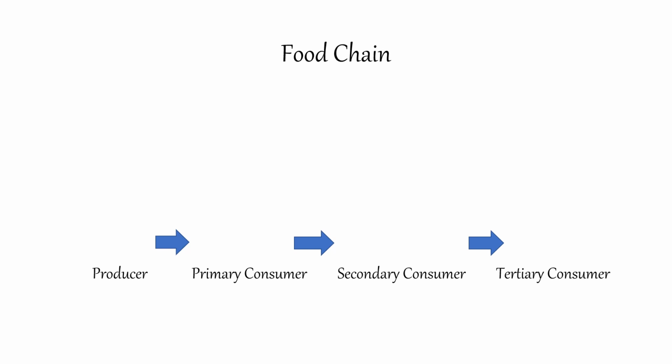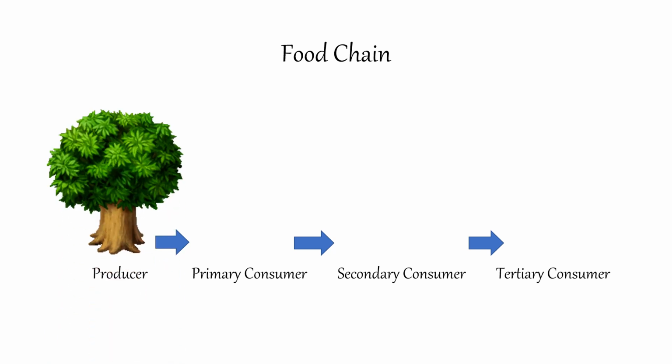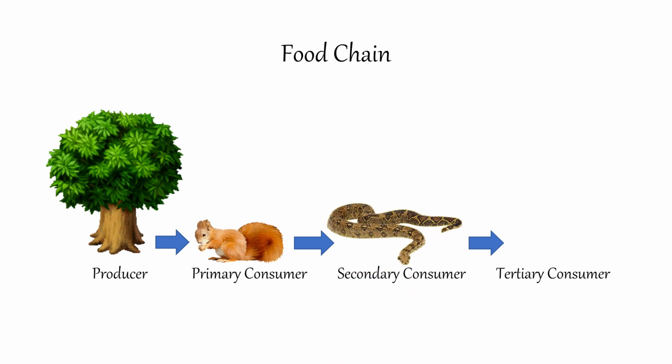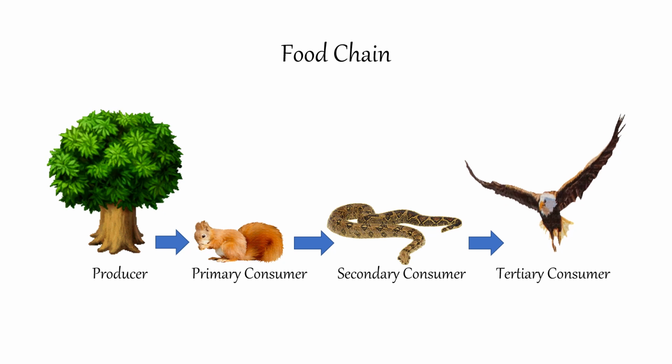So again, the food chain shows where different organisms get their food and how energy is transferred across different organisms. Our food chain begins with the producer, which is the plants. Next, the primary consumer, which is the squirrel. Then the secondary consumer, which is the snake. Then the tertiary consumer is the eagle.